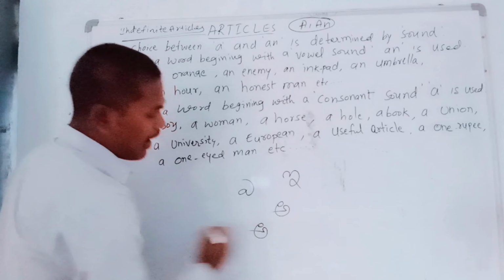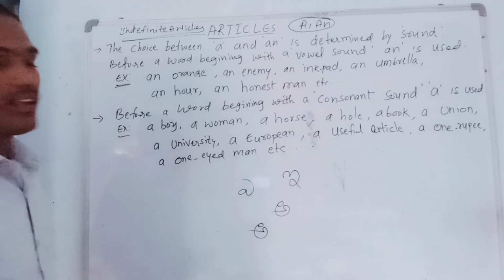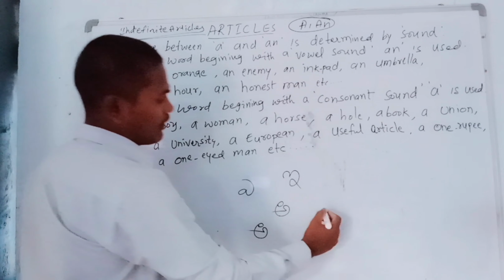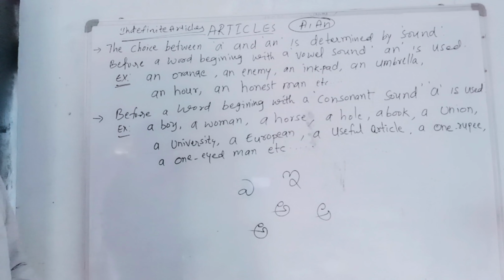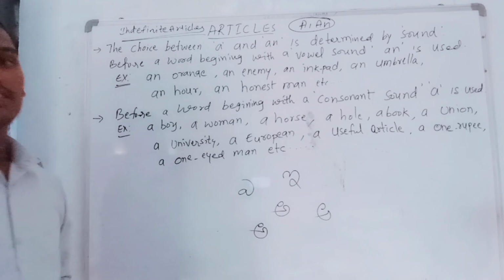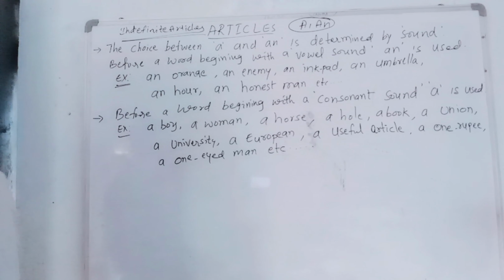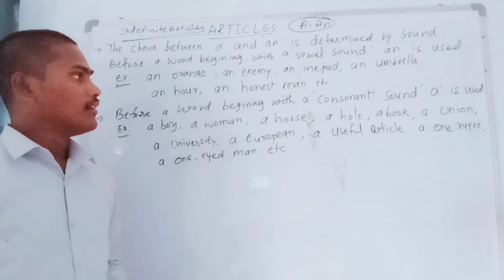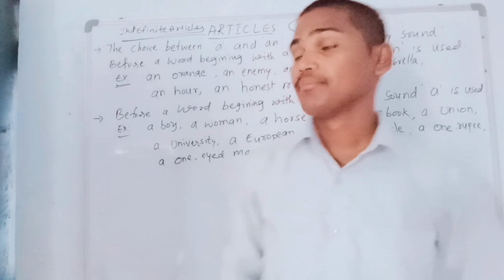Hour means A comes, so that's why we used an. Next, an honest man. Honest means A, so the word also started with a vowel sound. That's why we used an before the word. In all these cases we should use an before the words. I hope you can definitely understand all this.